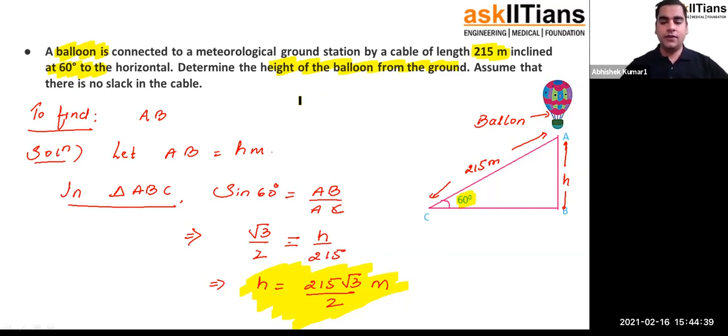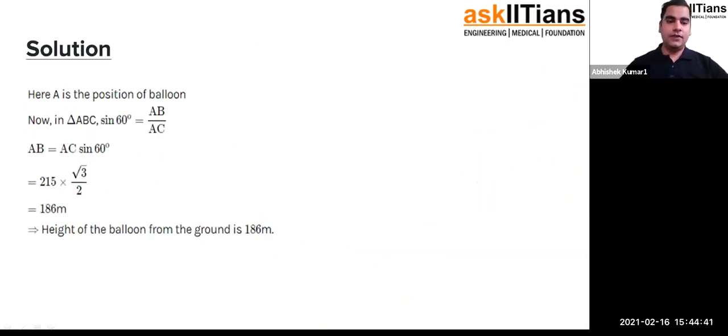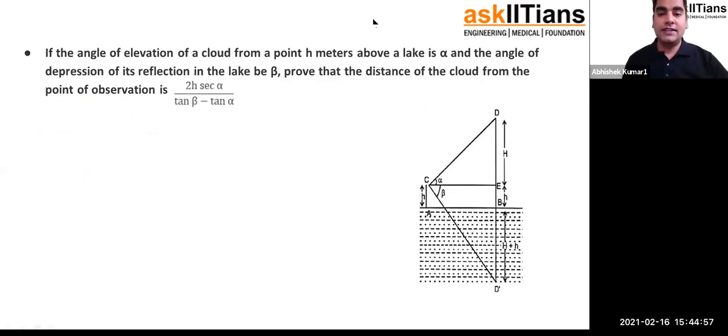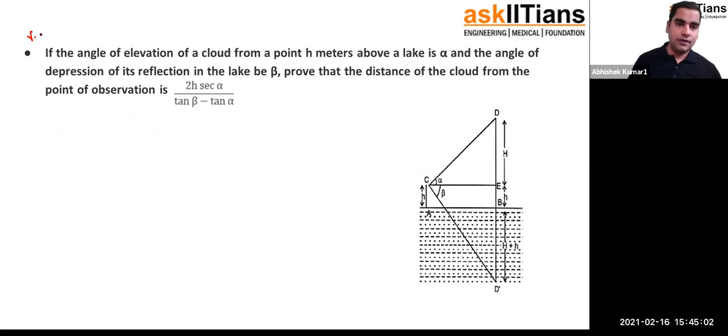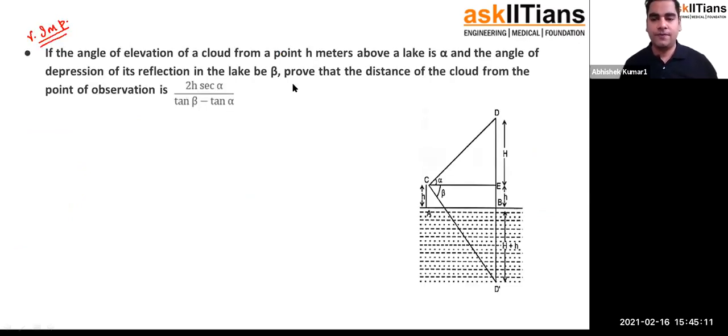All right, done. Okay. See, you can go through this solution again. They substituted the value of root 3. After substituting the value of root 3, if you simplify it, you will get 186 meter as the answer. That's it. The approach is pretty simple. This is a very important problem both for competition as well as for your school examination. Okay, this is very important for both.